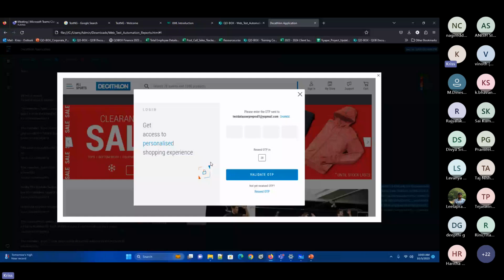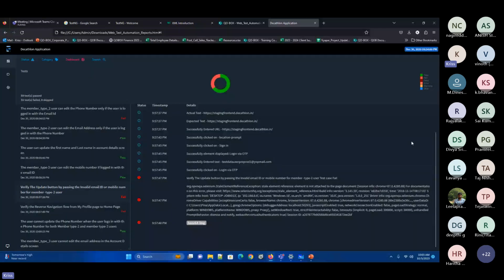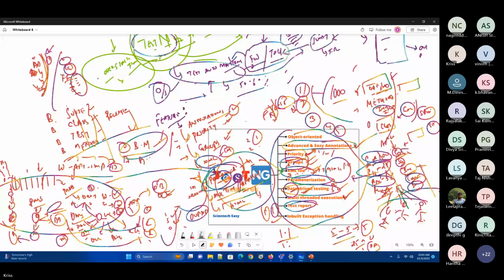So when you're seeing this, wow, this is fancy. Now for the existing people, you ask them, hey, every day this is a routine work for me. So all these things can be achieved with the help of this particular tool, which is the TestNG reports. And most importantly, this has inbuilt exception handling.